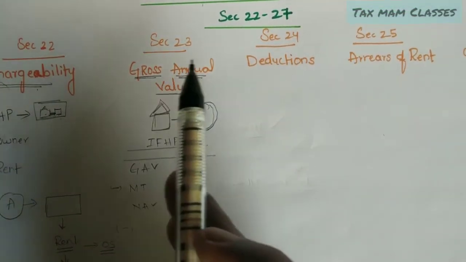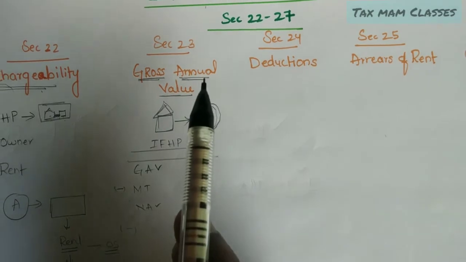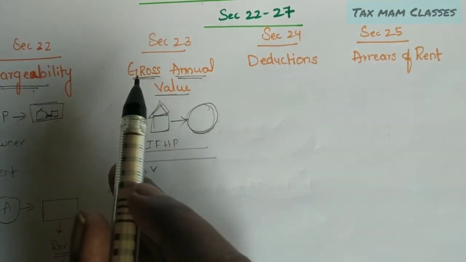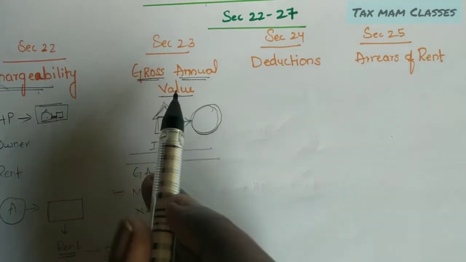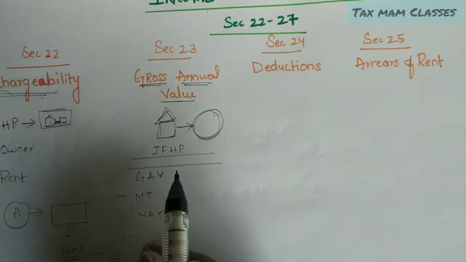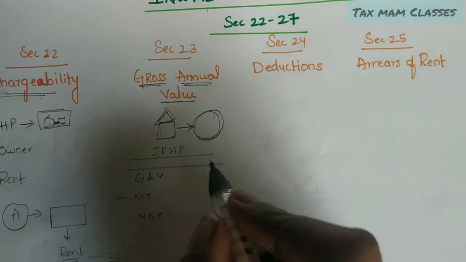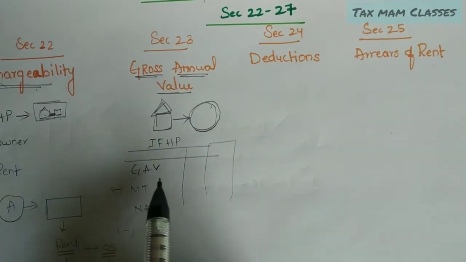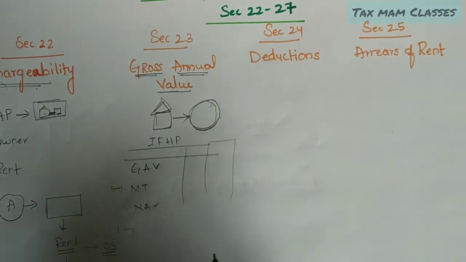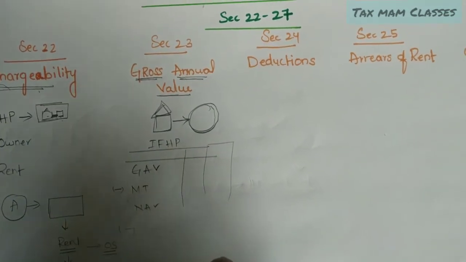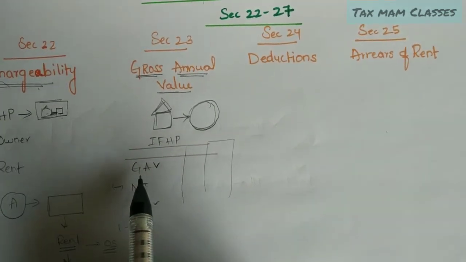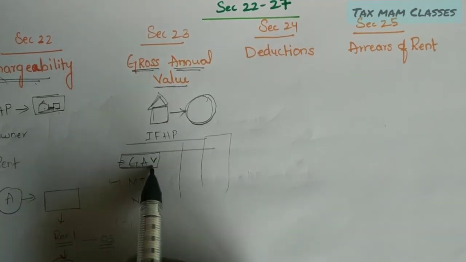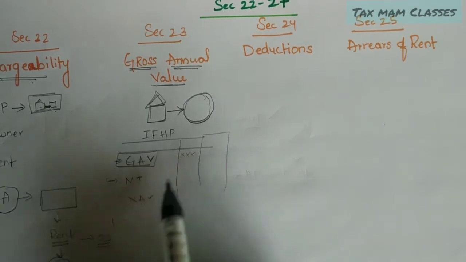So what is this gross annual value? Before deducting the expenditure, the amount we have will be called gross annual value. So our answer always starts with gross annual value. This will be our pro forma, right? The computation of income from house property always starts with gross annual value. So this is the first step. We have to find out the gross annual value and take that amount.